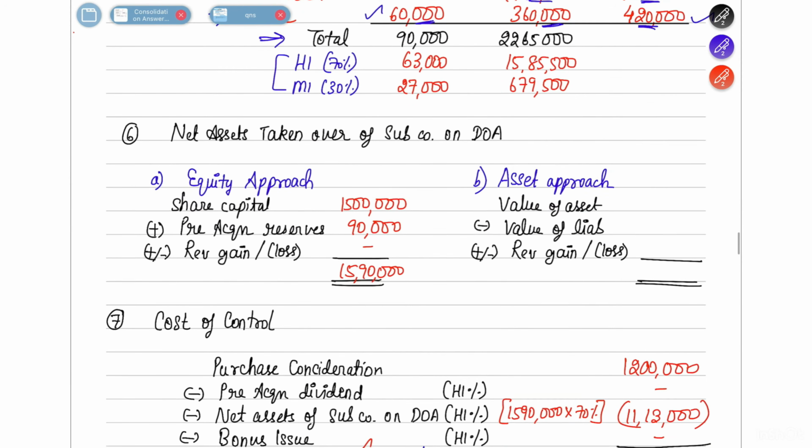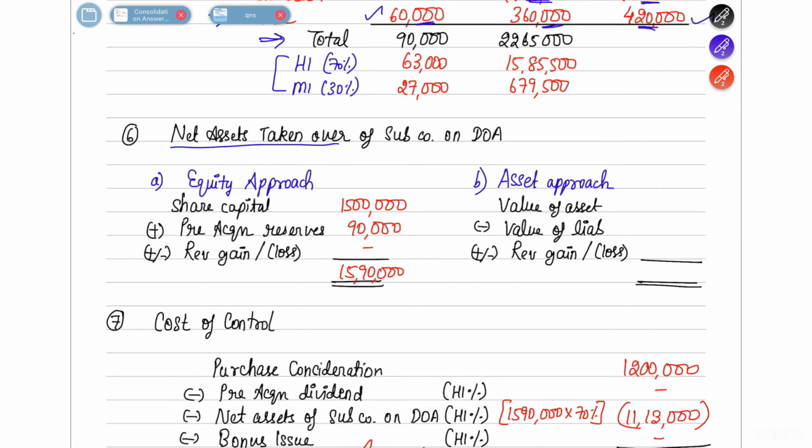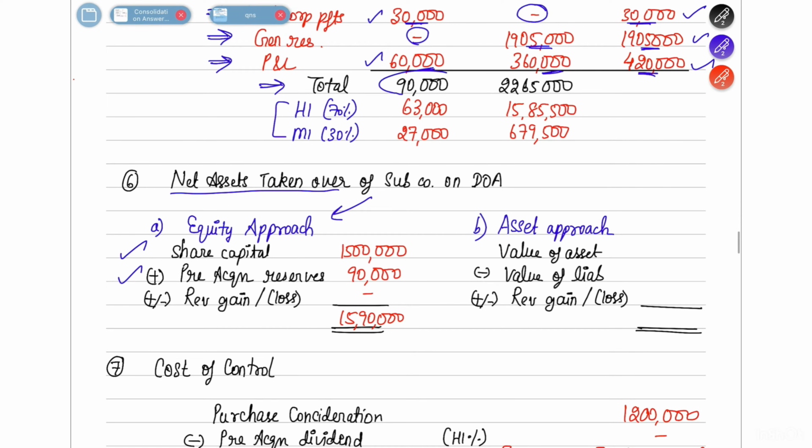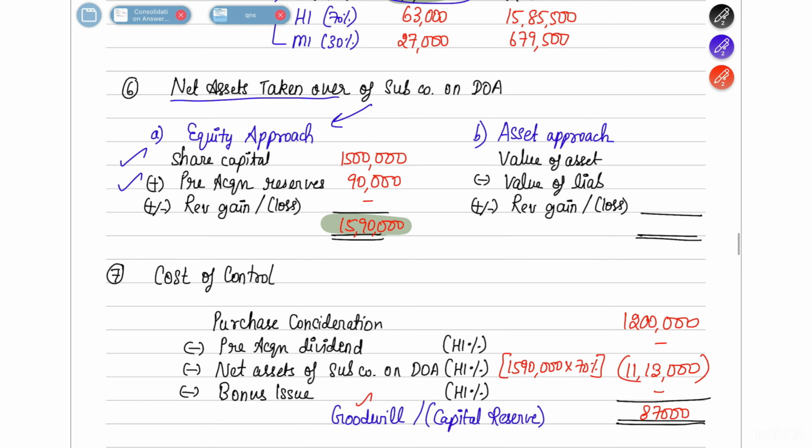Perfect. Next, we move on to finding out the net assets taken over of the subsidiary company. Here we use the equity approach. We had already read that there were 1,50,000 shares of 10 rupees each in the subsidiary company, so 15 lakh is the share capital. In pre-acquisition reserve, we have already seen 90,000. So totally 15,90,000 is the net assets taken over.